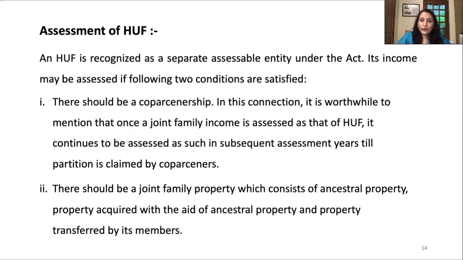Second, there should be a joint family property which consists of ancestral property. It's mandatory. There must be an ancestral property, property acquired with the aid of ancestral property, and property transferred by its members. So, for a Hindu undivided family, there must be a joint family property or ancestral property. It's a mandatory condition for the formation of a Hindu undivided family.